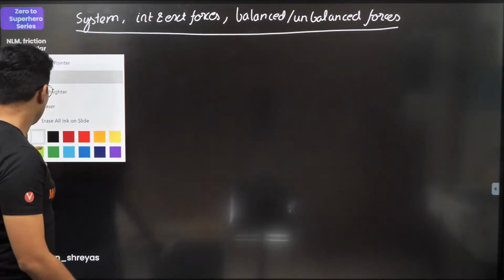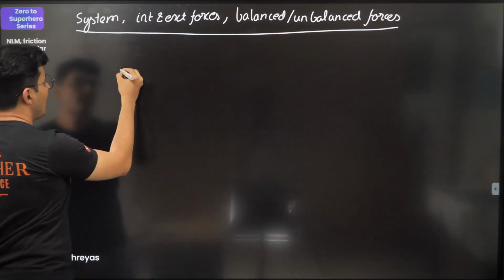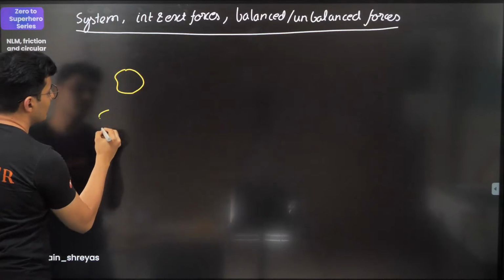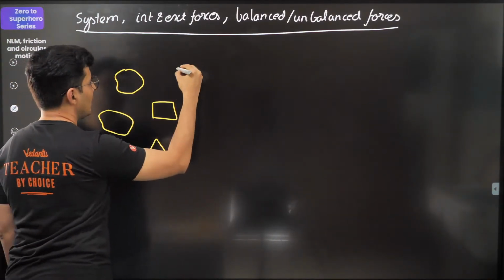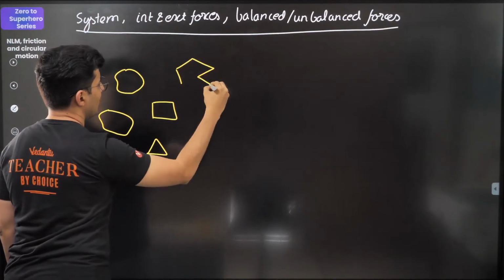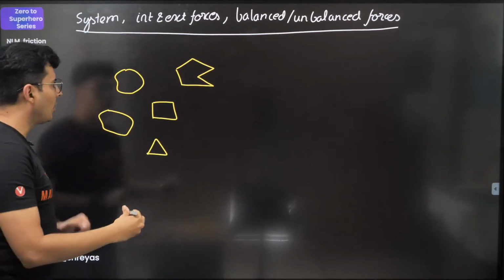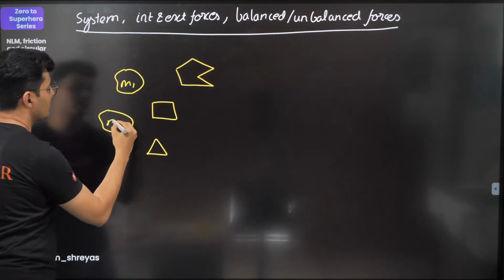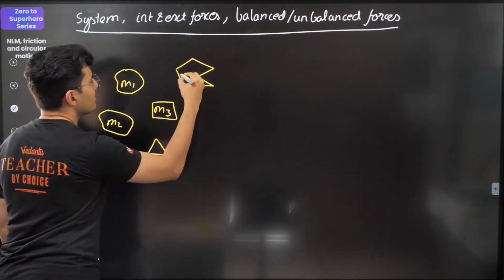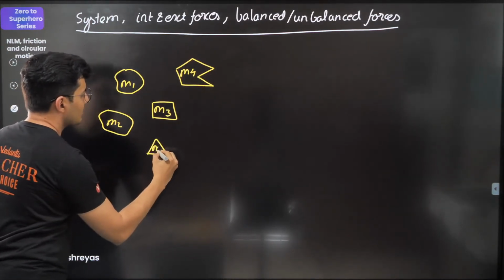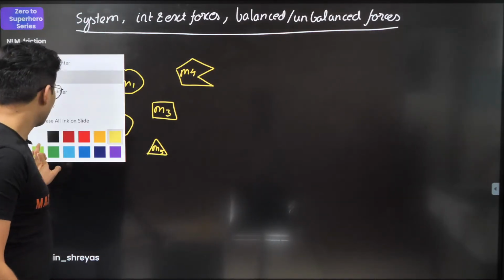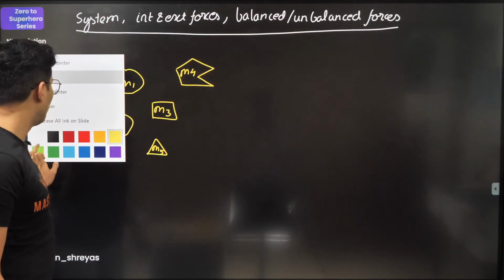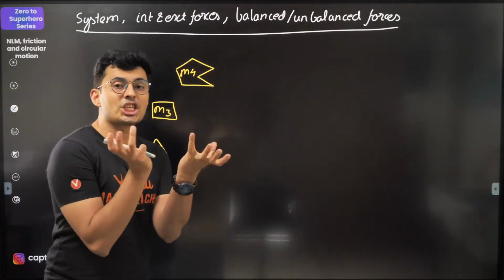Let us say that we have certain objects. These are different objects. This is mass 1, this is mass 2, this is mass 3, this is mass 4, this is mass 5. Many objects are there. System is nothing but a collection of bodies.